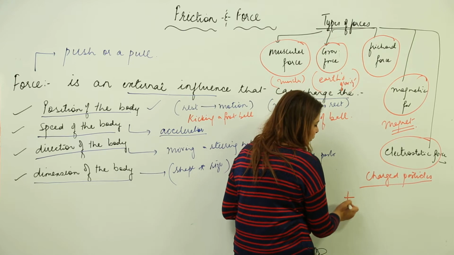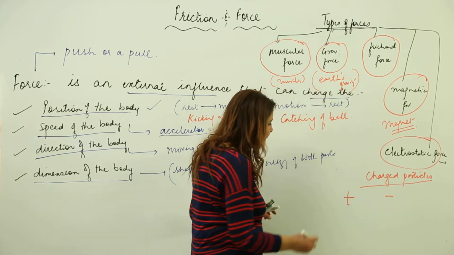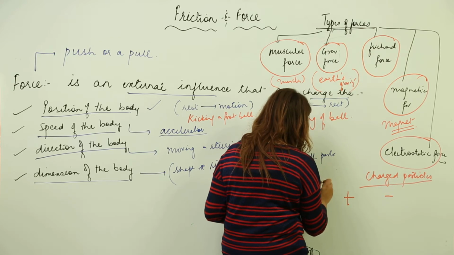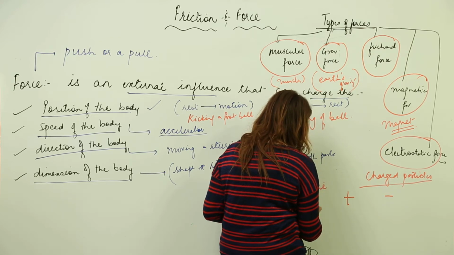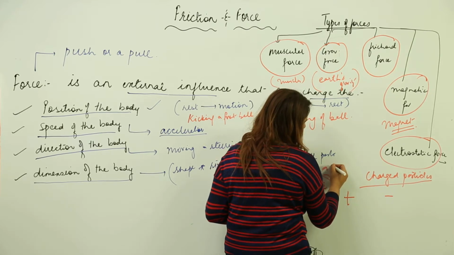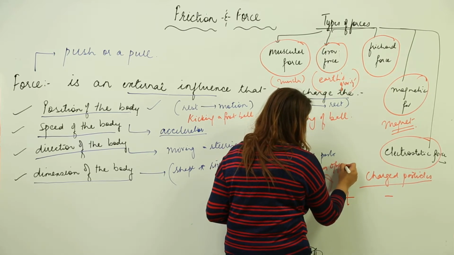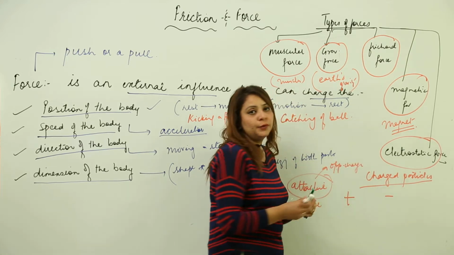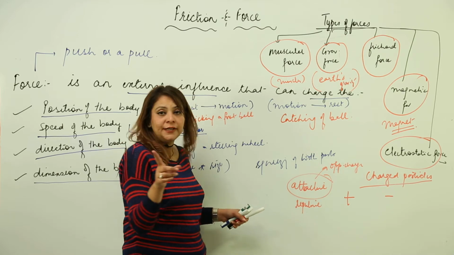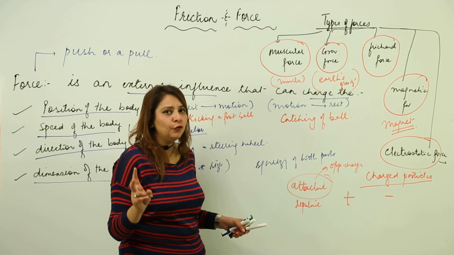We know that we have two kinds of charges, positive and negative, and this electrostatic force can be attractive or can be repulsive. Attractive, if two opposite charges are there, like if you try to bring positive and negative charge, they are going to attract each other. So its nature is attractive if the charges are of opposite nature.